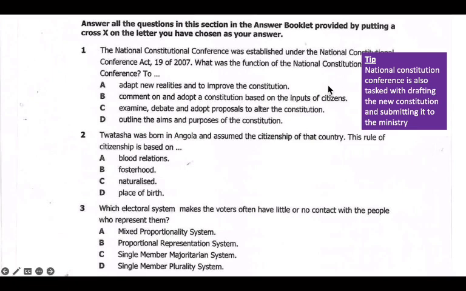In our case here, we have option answers based on the tip. The function of the National Constitution Conference is that it is tasked to draft the constitution.